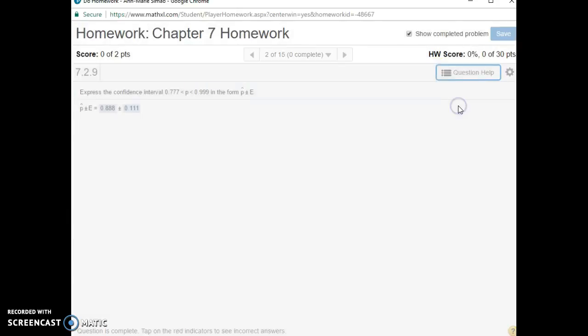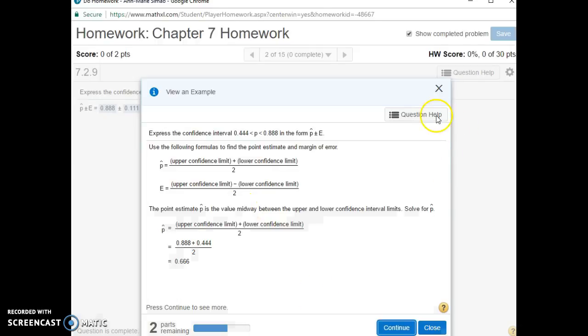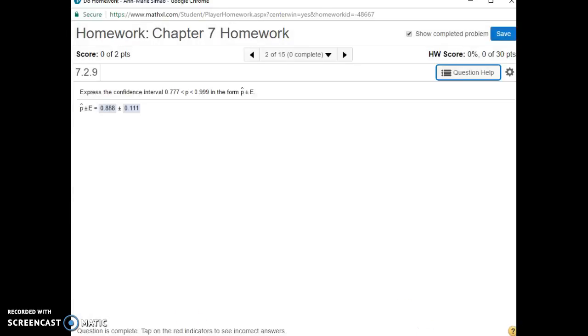If you go into view an example, you'll see the actual formula here. You add them together and divide by 2 in order to get your p hat, and then you can subtract the upper confidence minus lower confidence and divide by 2, or you can just take the upper confidence and subtract off that p hat. So this is another one that if you chose to, you could do with your calculator or you could do in Excel. They would both work.